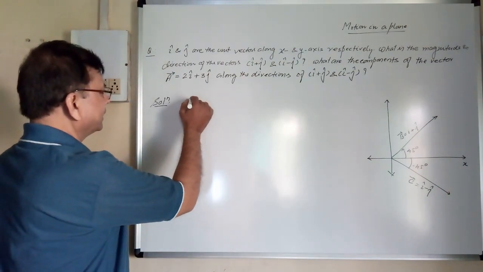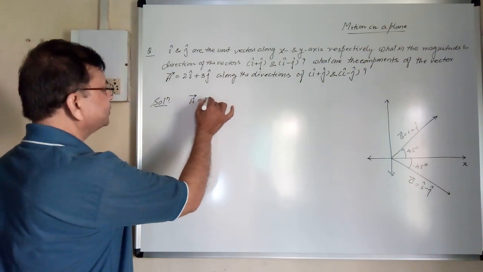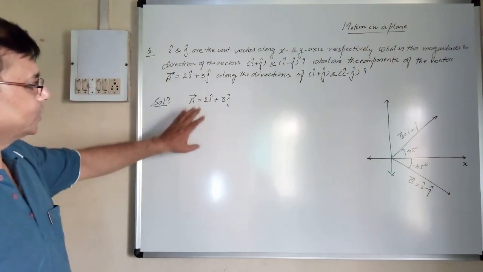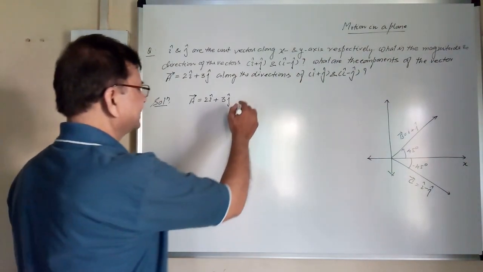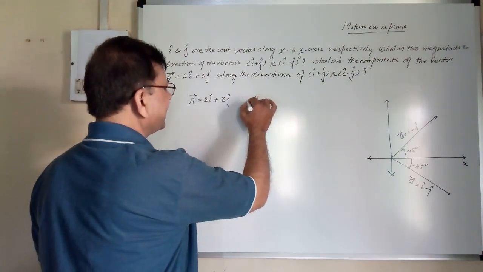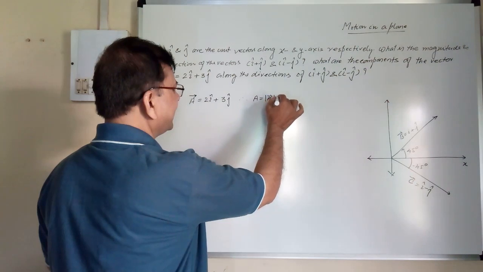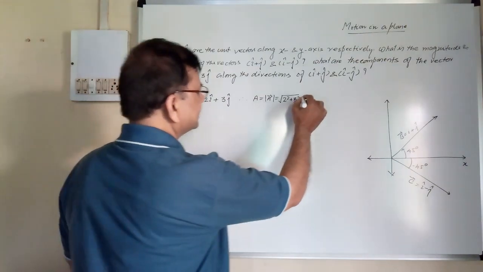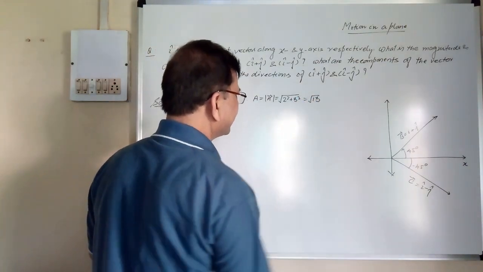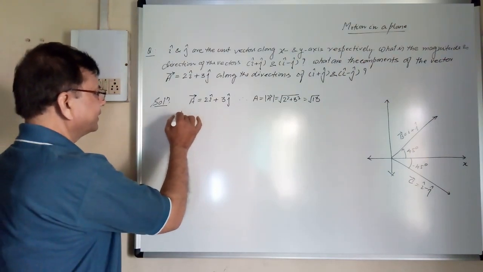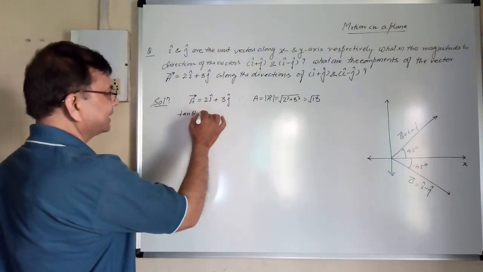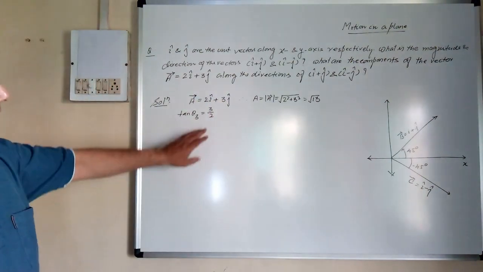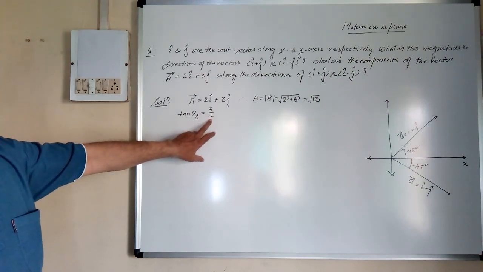So the vector A is 2i plus 3j. So we can find the magnitude of this. Therefore, magnitude A, that is equal to mod of the vector A, is equal to under root 2 square plus 3 square, that is equal to under root 13. And what is the direction? Tan theta 3, we consider, that is equal to 3 by 2, y by x. Now 3 by 2 means it is 1.5.